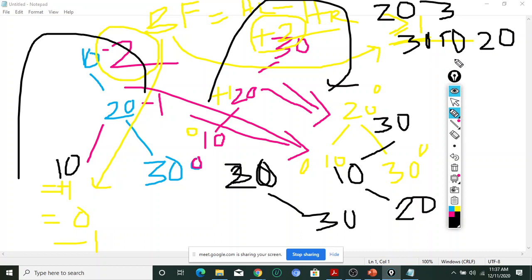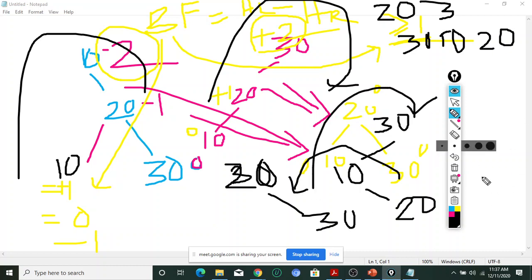I will get that kind of diagram. If I want to balance this, there are two rotations possible. First we have to remove this, and we can do that in this way. So if the balance factor of a particular root node is different, then we can do some rotation by which we can get the balanced tree. That is called an AVL tree. Understood?